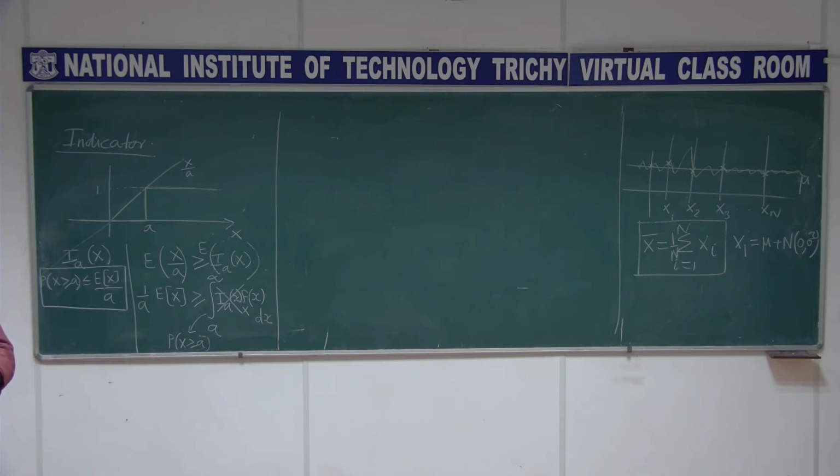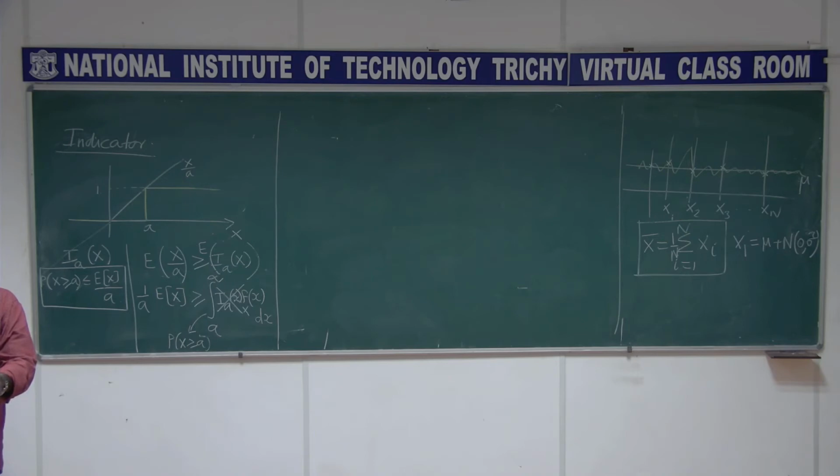Who is telling? The density function of x1? Very simple. X plus n, what is that? It is also Gaussian. We know already, right? Y equal to x plus n formula. So if x is a fixed constant, if it is 1, we already know the conditional density function f of y given x equal to 1, f of y given x equal to minus 1. What happened to that? Only the density function is getting shifted right and left, but the shape remains the same, it is Gaussian only. So here this x1, x2, x3 all are going to be Gaussian. Only the mean is getting shifted to mu.